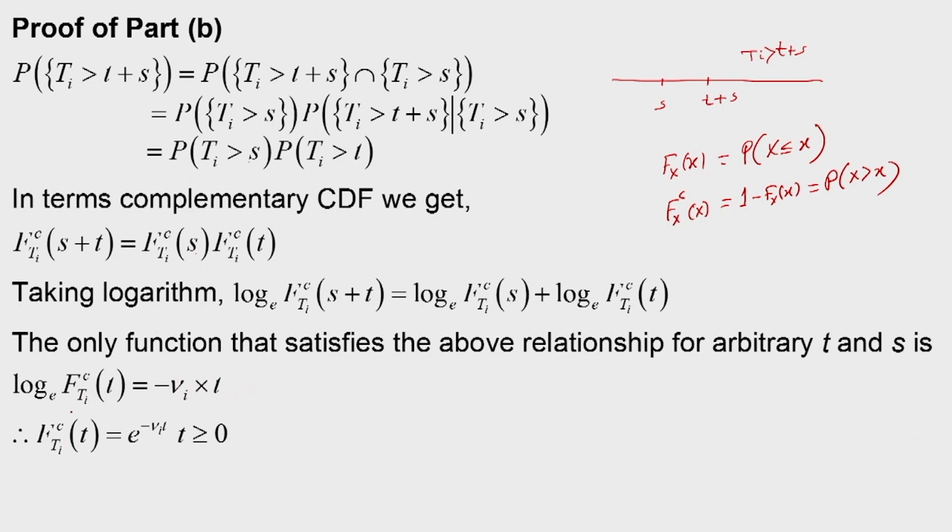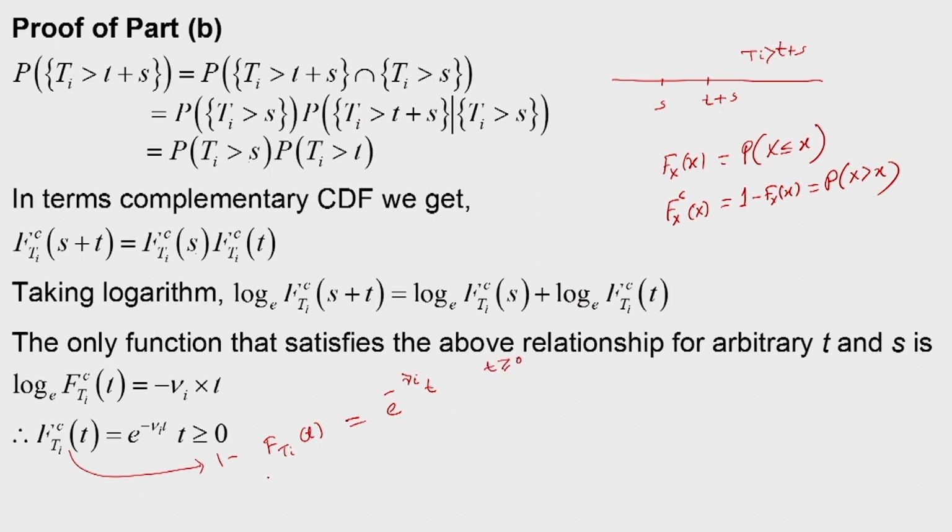So, what we will get, F_Ti^c(t) is equal to e to the power minus nu_i t, and this is equal to 1 minus F_Ti(t). So, 1 minus F_Ti(t) is equal to e to the power minus nu_i t for t greater than or equal to 0.